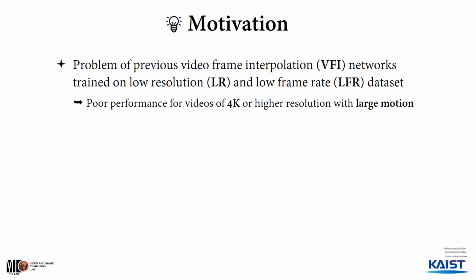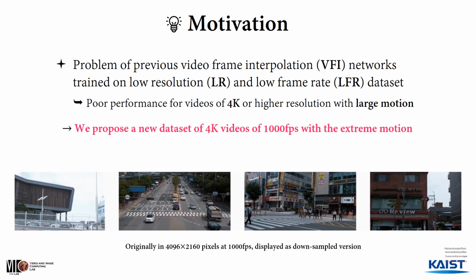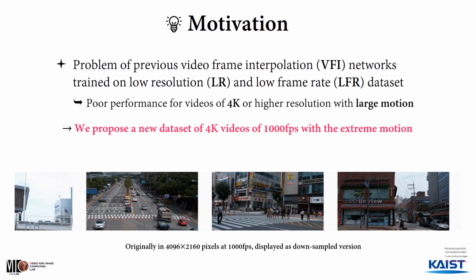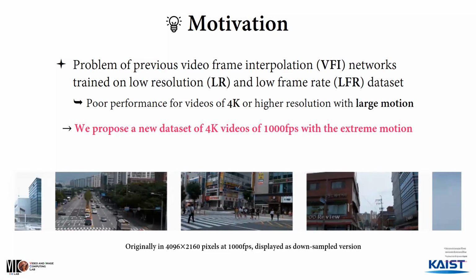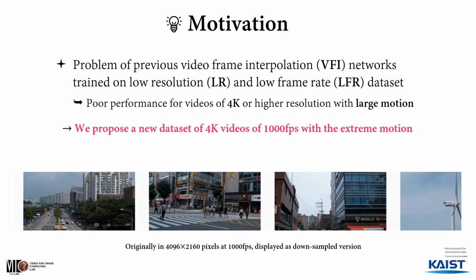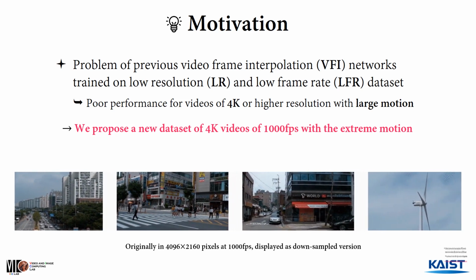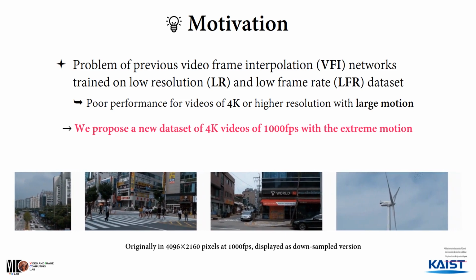Recent deep learning-based video frame interpolation networks are often optimized for existing low resolution and low frame rate datasets. The LR-LFR datasets may lead to poor VFI performance for 4K or higher resolution video with larger motion. Thus, we propose a new dataset of 4K 1000 fps videos with an extreme motion to the research community. The below figures show examples of the dataset.